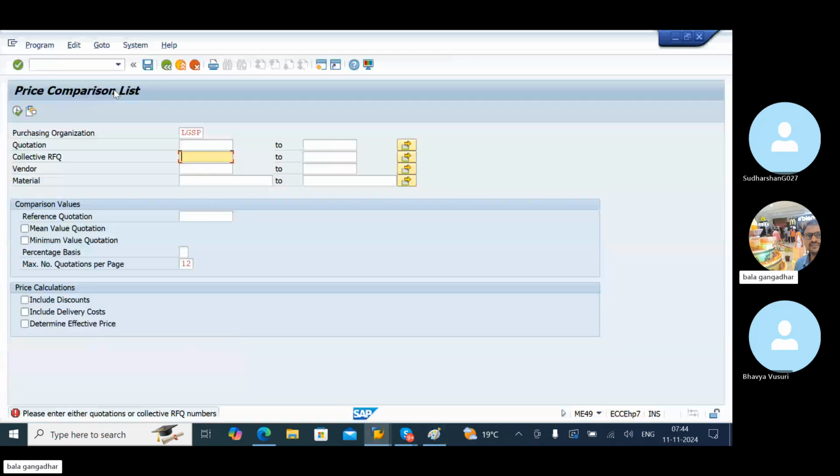Now I am going to run the price comparison quotation report. Here you have to maintain the collective RFQ number, which is 1. Enter.